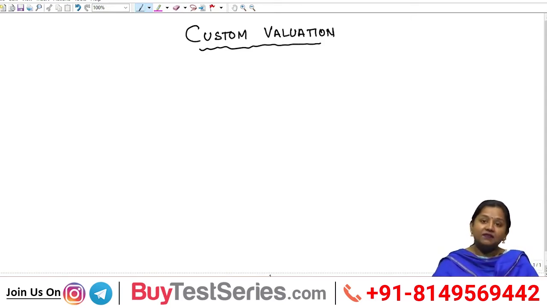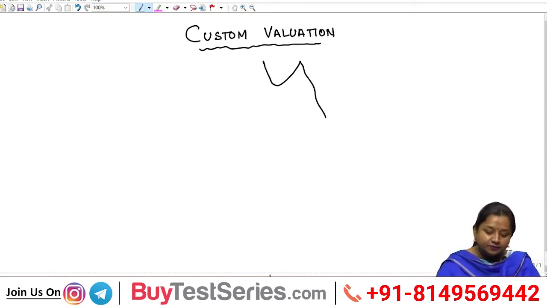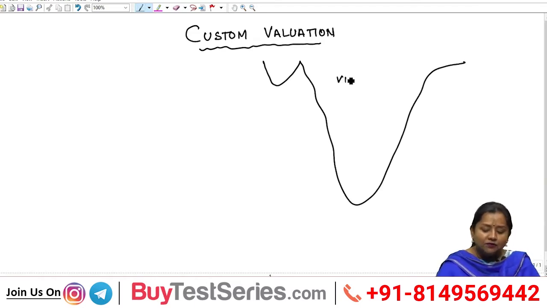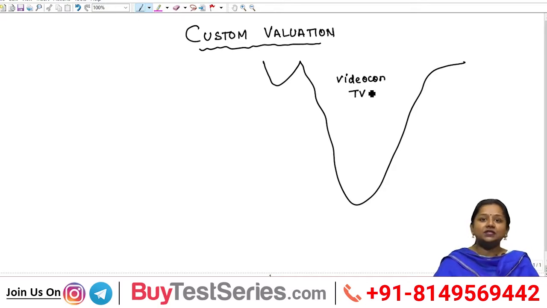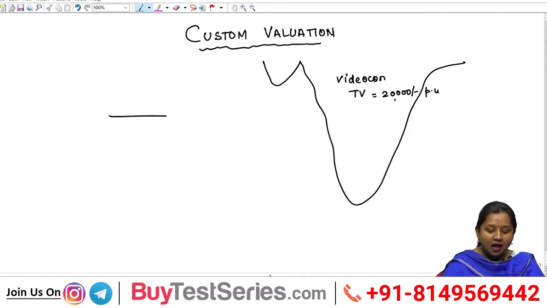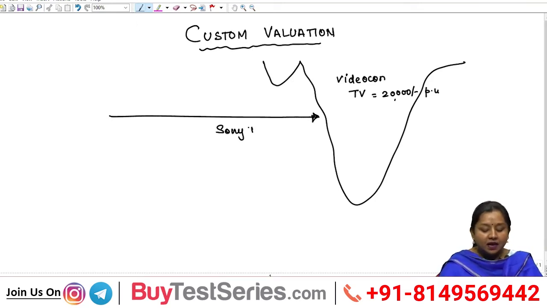For example, if I say that an Indian manufacturer, Videocon Limited, manufactures and supplies a television set in the Indian economy for rupees 20,000 per unit, and at the same time a foreign manufacturer, Sony Limited, supplies a similar kind of television set to the Indian economy for rupees 20,000 only.